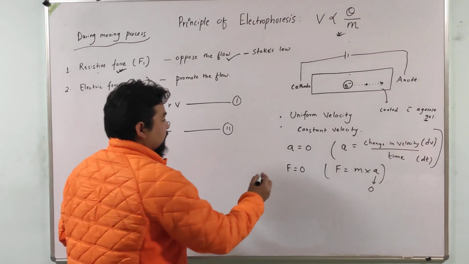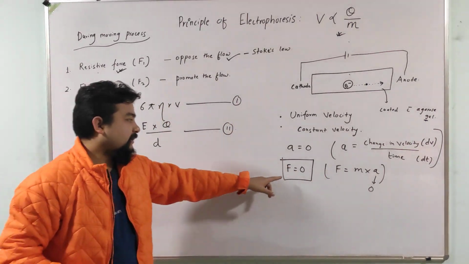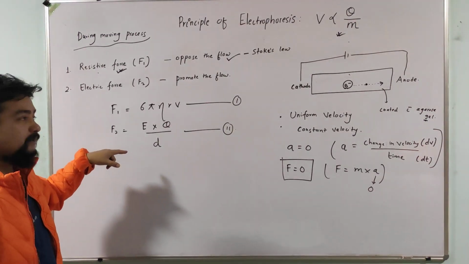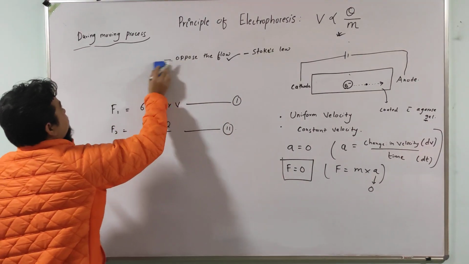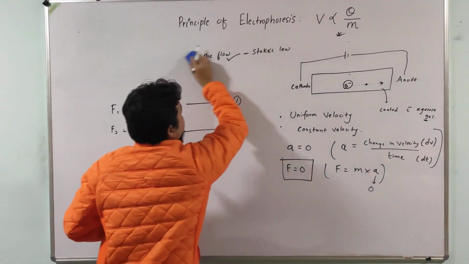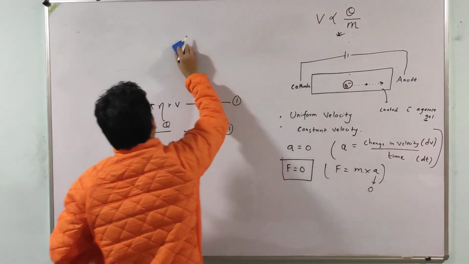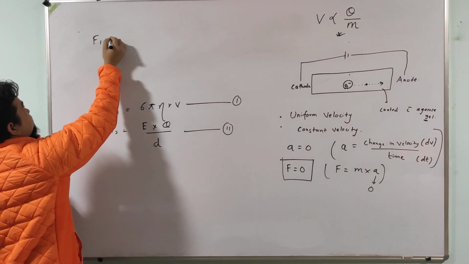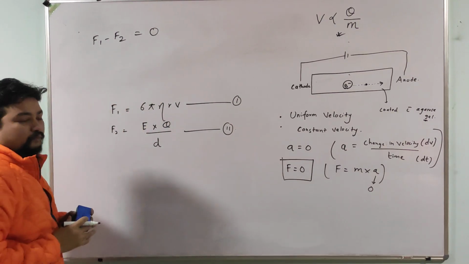When the net force is 0, this equation can be rewritten as F1 minus F2 equals 0.